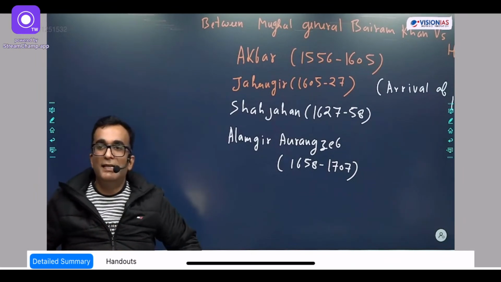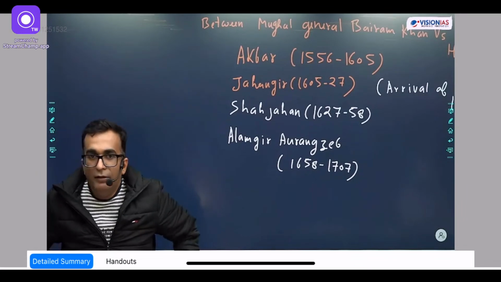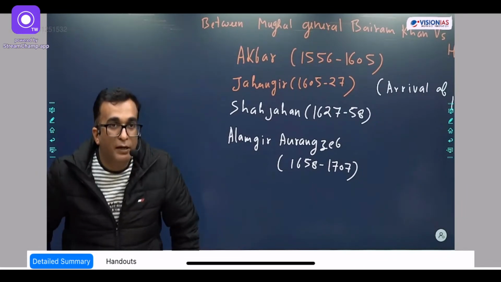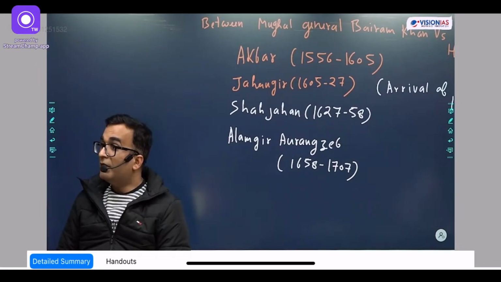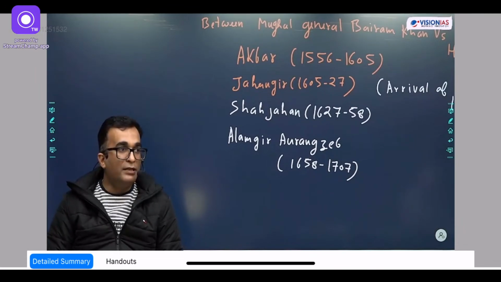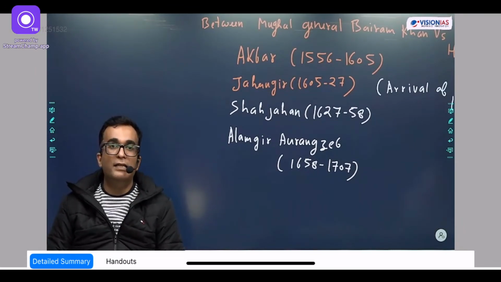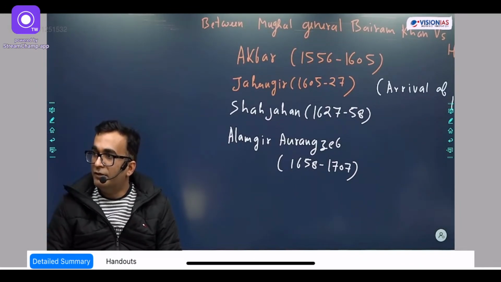Then 1526 is the year in which the fight between Ibrahim Lodhi and Zahiruddin Babur happened. Babur's army was 1/10 of the army of Ibrahim Lodi, but he was successful because of the use of cannons. Top, okay? So cannons. And finally, the Mughal dynasty has been founded in India. It is a half Mongol and half Turkish dynasty.